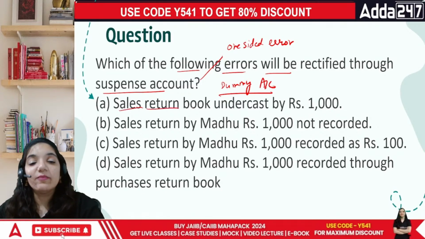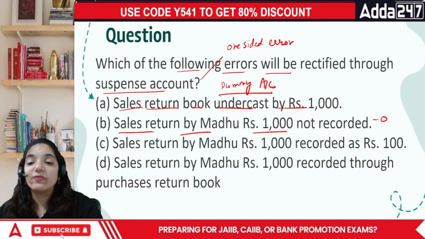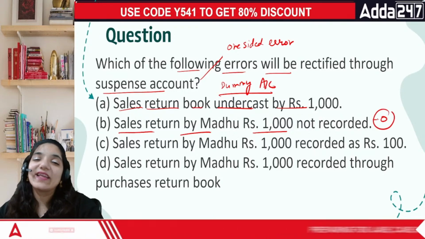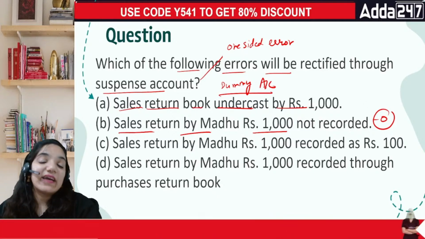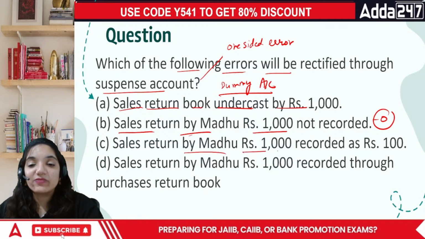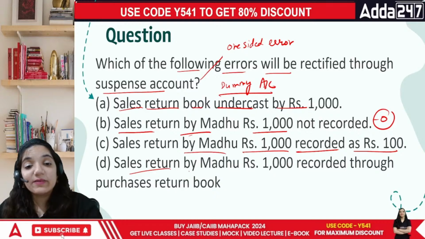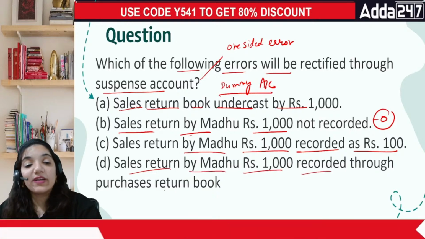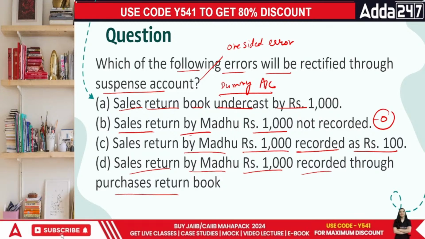Sales return book is undercast by 1000. Sales return by Madhu not recorded. This is error of omission. Omission is not recorded here in terms of suspense account because you forgot to record the entire journal entry. Sales return by Madhu rupees 1000 recorded as rupees 100. Sales return by Madhu rupees 1000 recorded through the purchase return book. So in this case, see, purchase return book wala point is error of commission. ठीक है?